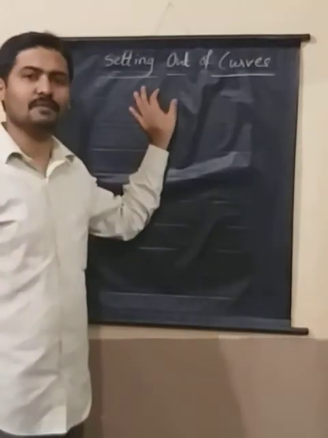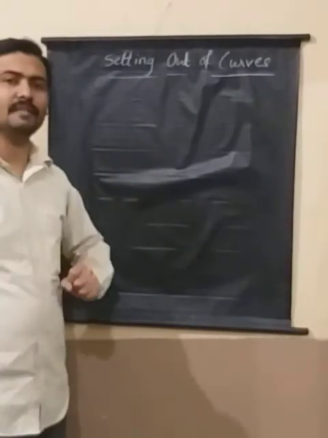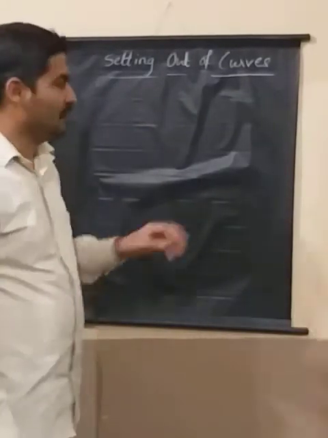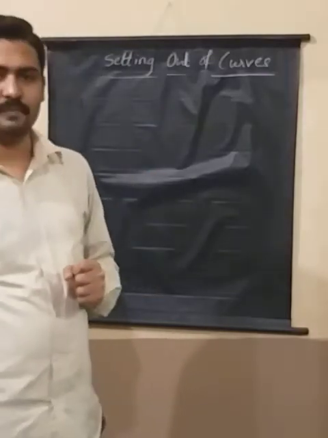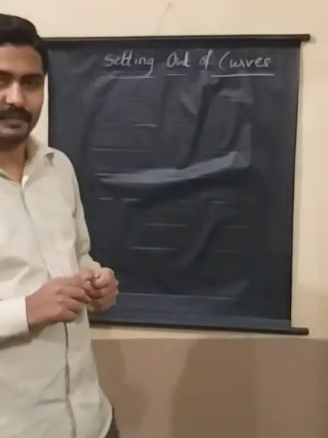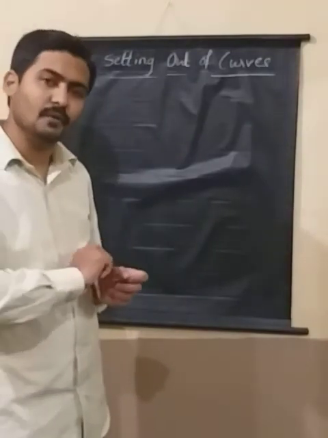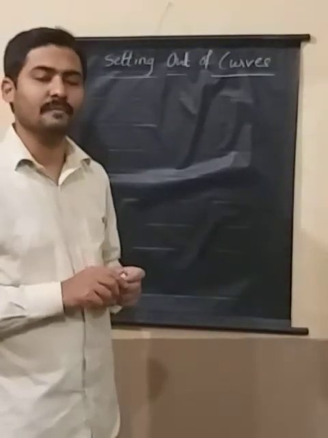So let us see what this topic is all about, and let us learn what is meant by setting out curves, right? Setting out of curves means actually marking the curve on the ground. You can say that setting out of curves means drawing the curve on the field, right?